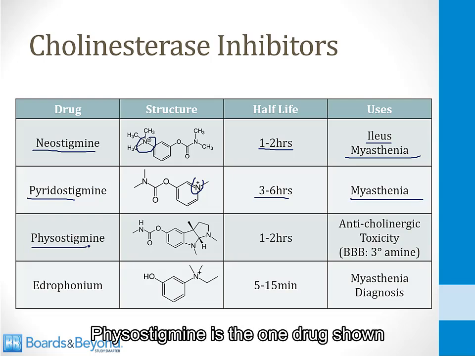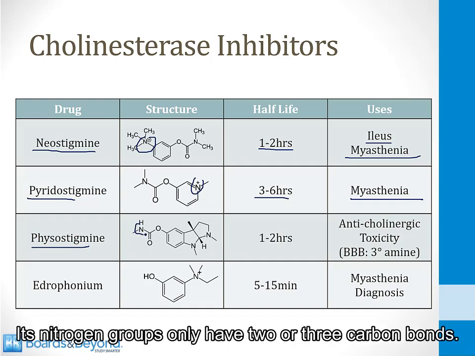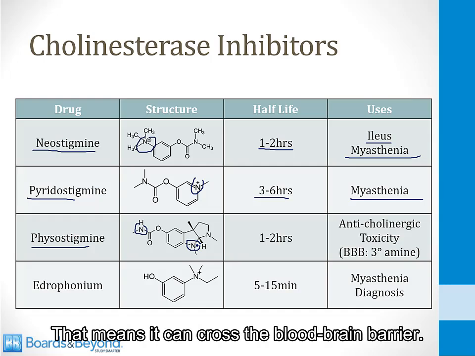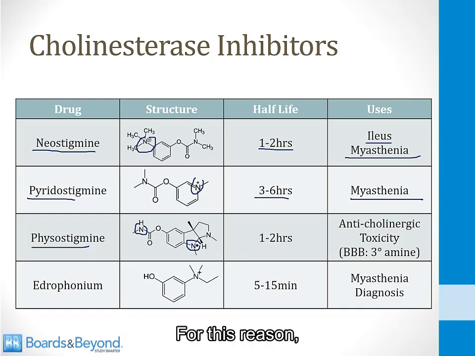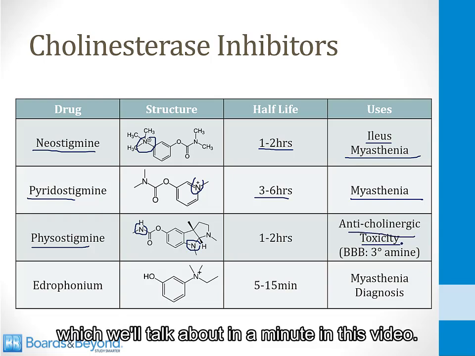Physostigmine is the one drug shown on this slide that is a tertiary amine. Its nitrogen groups only have 2 or 3 carbon bonds. None of them have 4 carbon bonds. That means it can cross the blood-brain barrier. For this reason, it is the drug of choice in anticholinergic toxicity, which we'll talk about in a minute in this video.